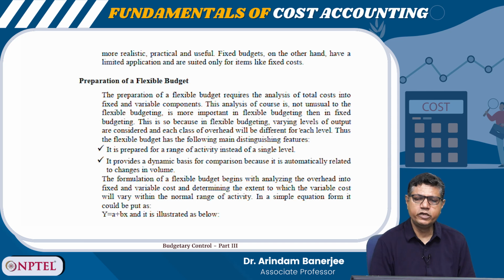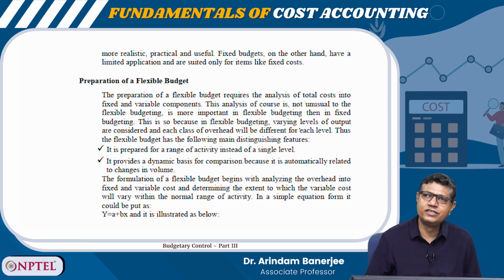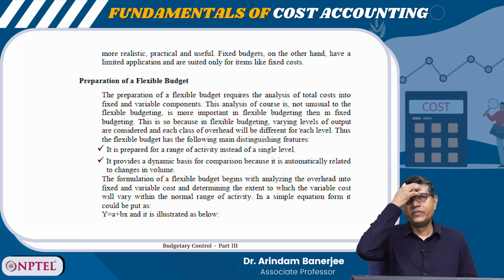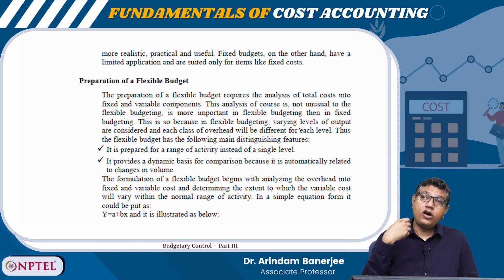So, the formulation of the flexible budget begins with analyzing the overhead into fixed and variable cost. The costs which are already variable, those costs we can simply change with the level of activity. The costs which are completely, fully fixed, we can keep the same. But the costs which are changing with the level of activity, but not proportionately, that means they are semi-variable. In such a case, we need to find out first, out of this semi-variable cost, which part is variable and which part is fixed. That is the first thing we do.